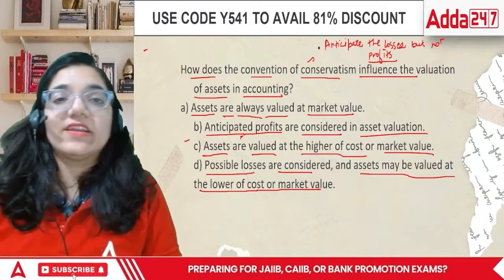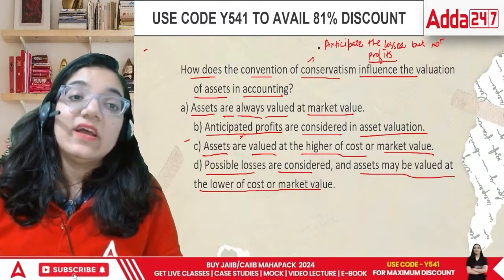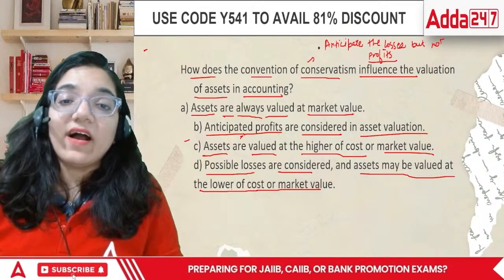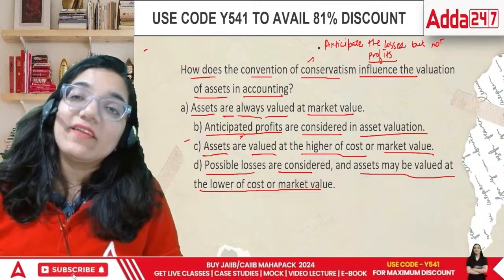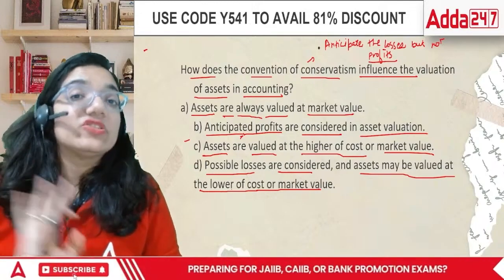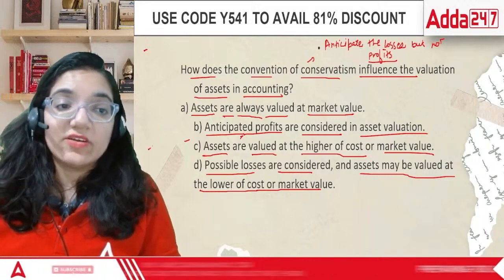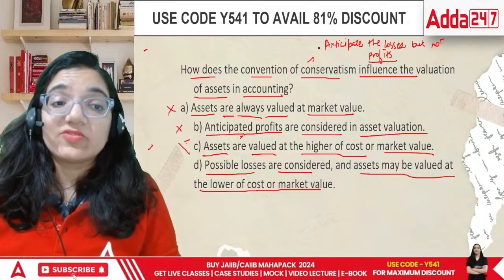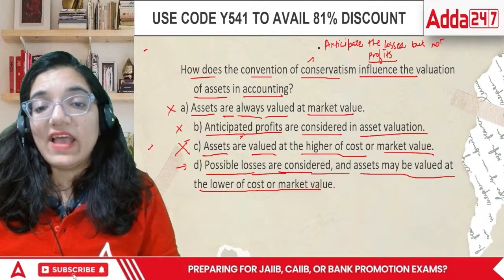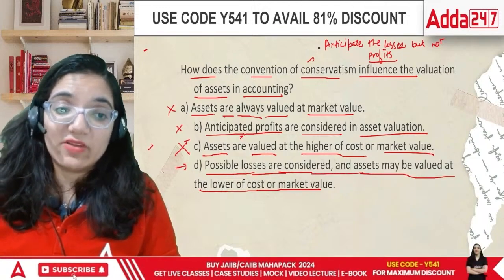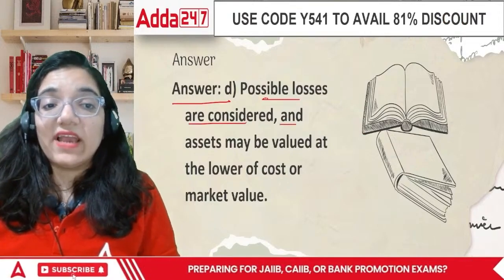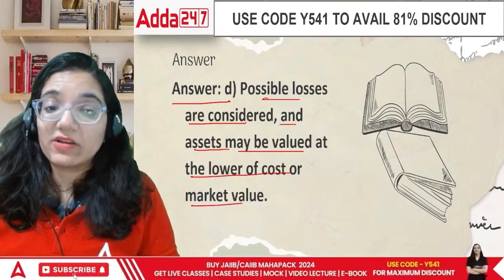"Arey, we are going to receive profit in any case." What if an uncertainty happens? How can we remove that particular fact altogether? Assets are valued at higher of cost and market value. Again, we are recording the profits which is nowhere in the vicinity. At least in front of you, right now, there is no vicinity. So this should not be recorded. You should be recording the books of accounts so that you are not misleading the people. Then D says possible losses are considered and the assets may be valued at lower of the cost or market value. In this case, the correct answer is actually D. Possible losses are considered and assets may be valued at the lower of cost or market value.